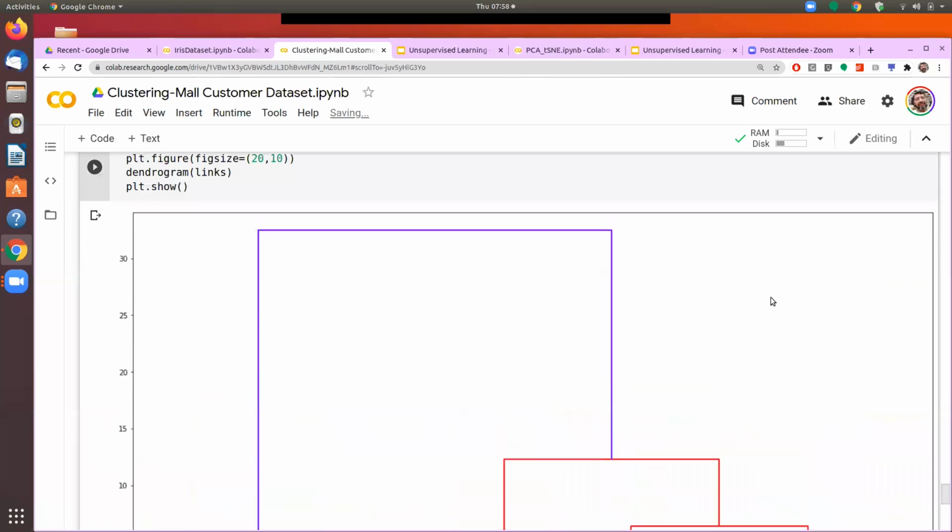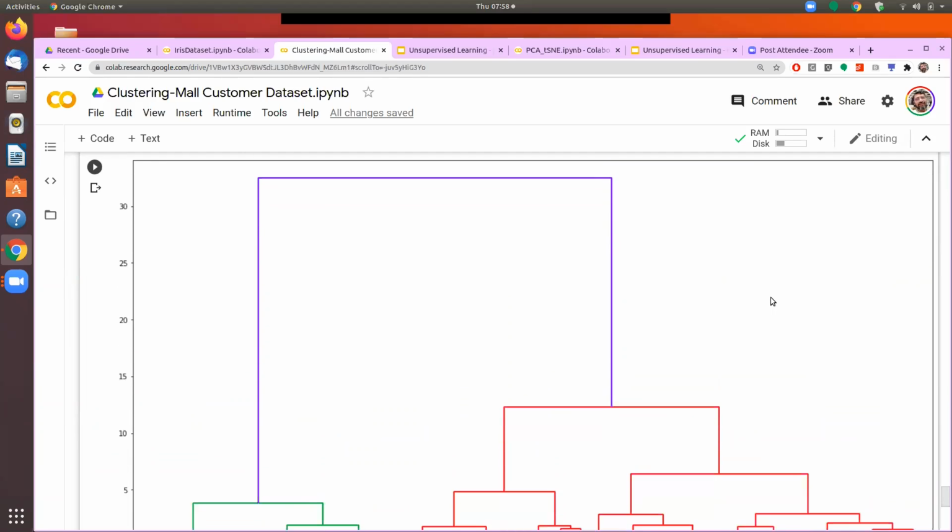Now seeing this dendrogram, we have to take a call on what should be the right number of clusters or right number of groupings that we have in this data set. So after we draw the dendrogram, the logic that we use in finding out how many groups it should be is that we draw, say, a horizontal line. Okay, so visually, just imagine that we are drawing a horizontal line.